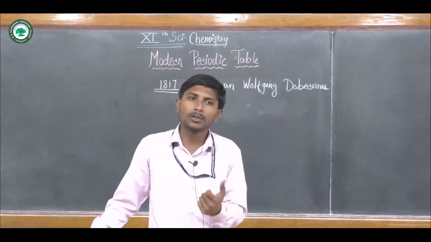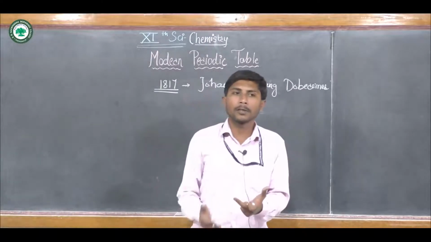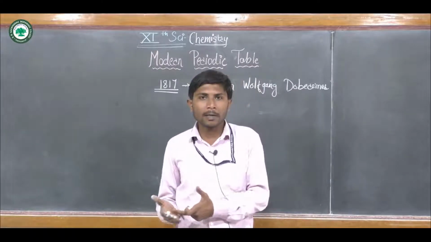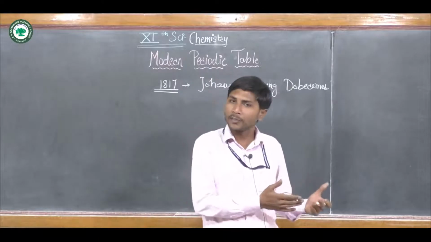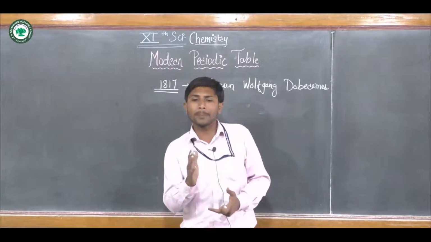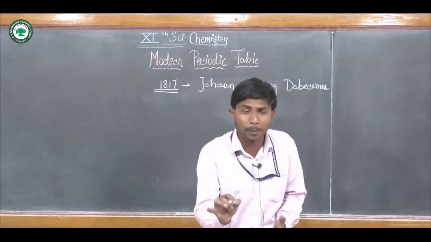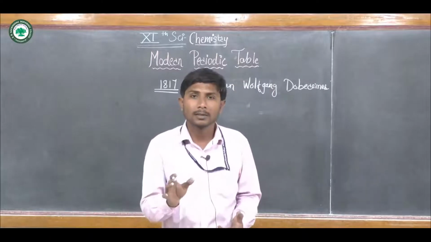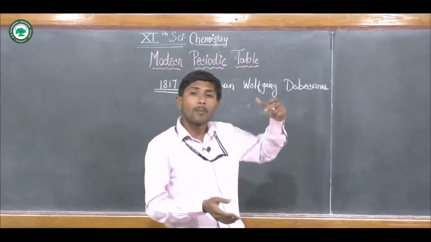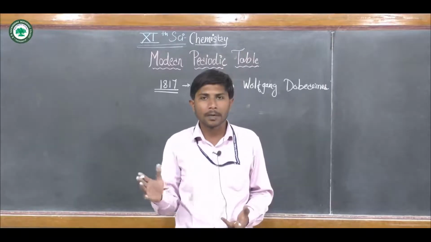Here we are going to see the main difference between the modern periodic table and previous attempts at the classification of elements. Previous attempts were made on the basis of physical properties only. Which was the physical property? That is the atomic mass. But the modern periodic table is based on the atomic number.